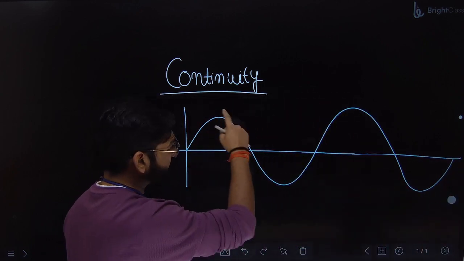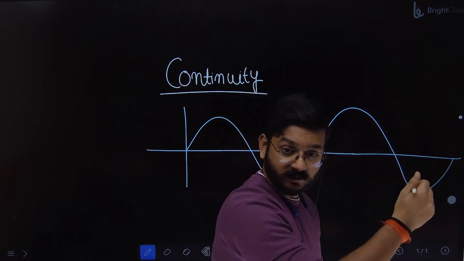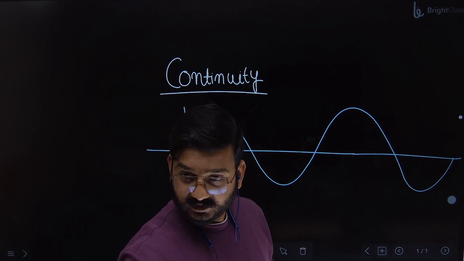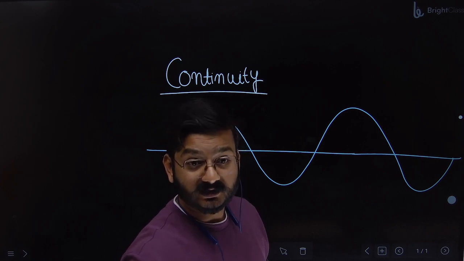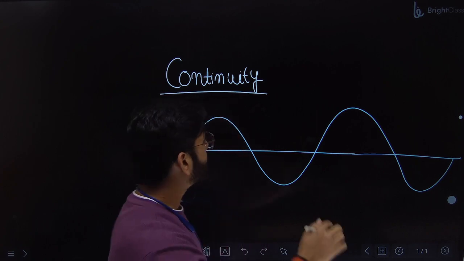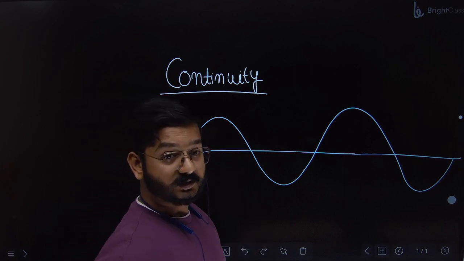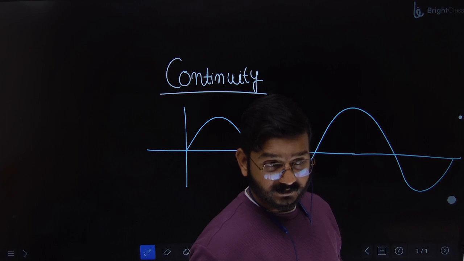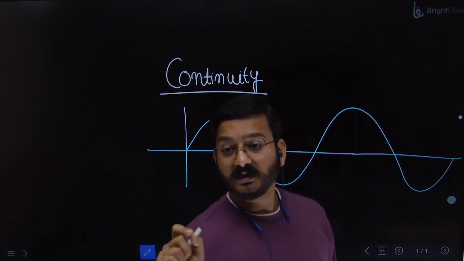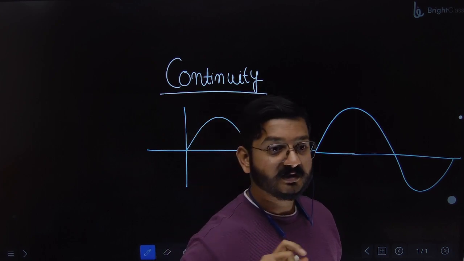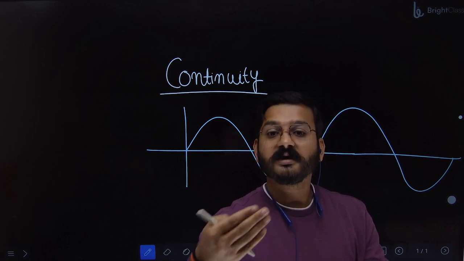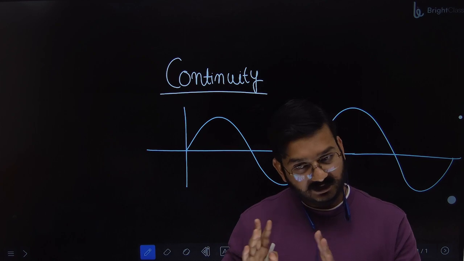You can draw it in a single go without lifting your pen from the board because there is no gap in the graph. There is no discontinuity. There is no break. That's the meaning of the word continuity. So any function which doesn't have any break or gap, that function is called a continuous function. I'm not talking in terms of maths in general. We'll discuss later how the limit comes into the picture. But in general, the meaning is clear.